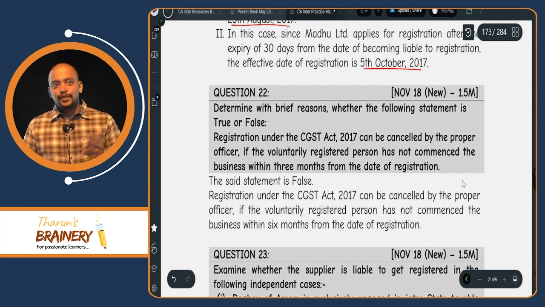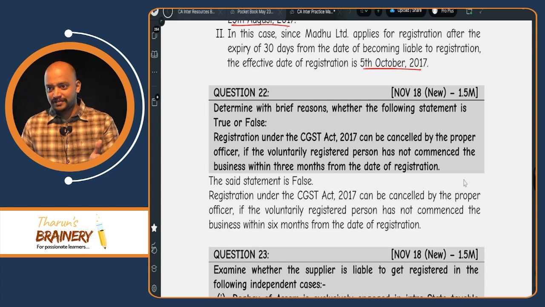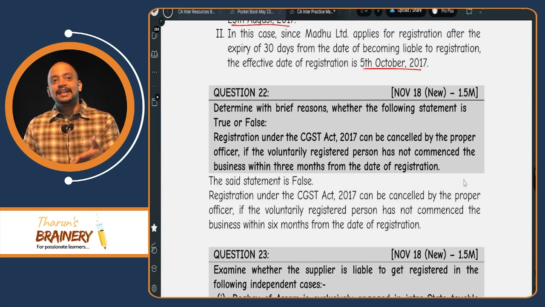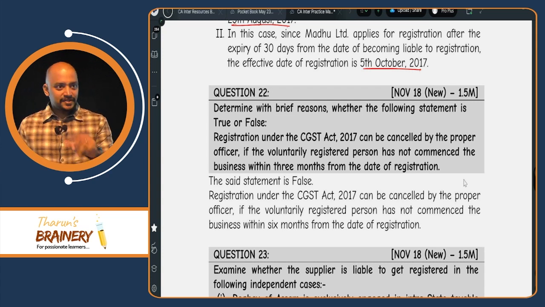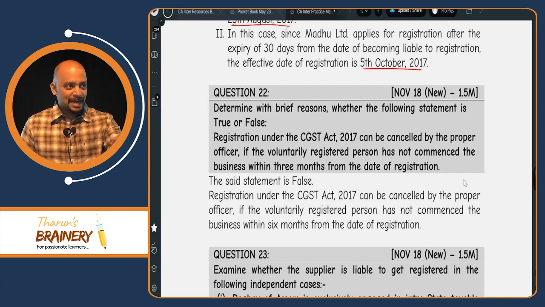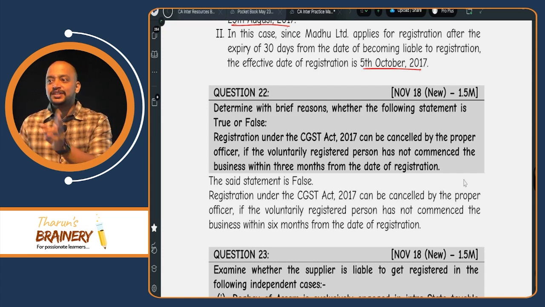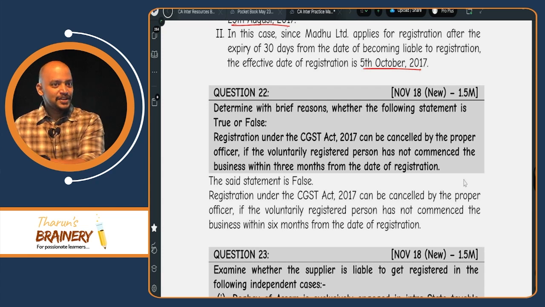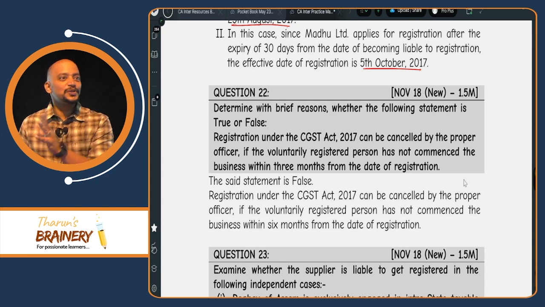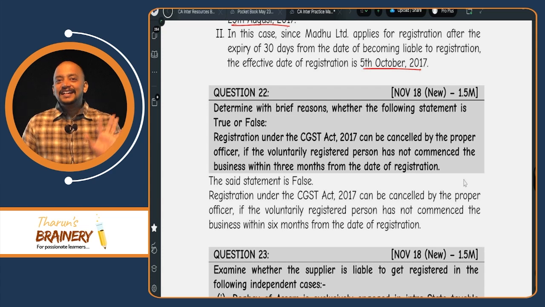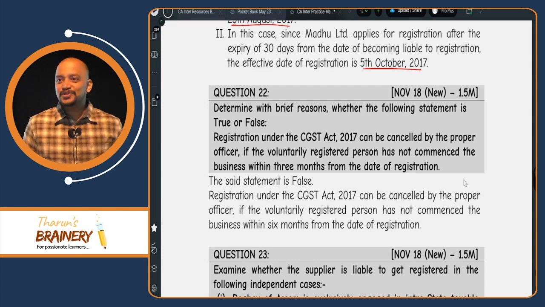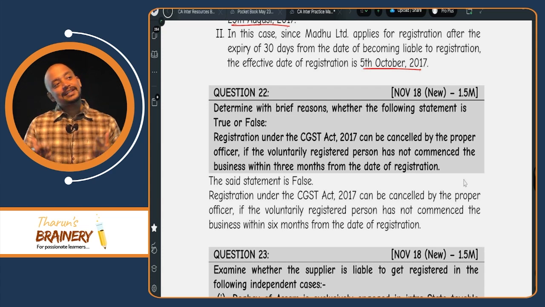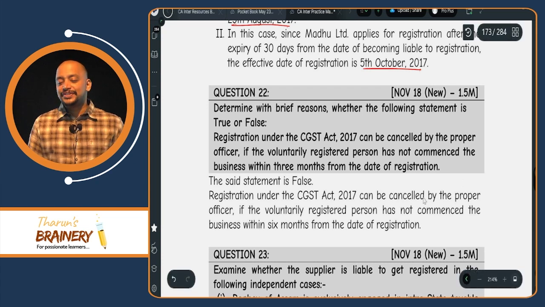So therefore, what do we need to do? In one month, we will book one fake invoice. Then next month we will give a credit note. First month we will give an invoice, so it is not a nil return. Next month we will give a credit note for that invoice, so therefore the invoice is cancelled. You understood? So therefore, it is like we commenced the business. So for the 6 months period they can do it that way also, so that their registration will not be cancelled, but we should not write that in the exam.